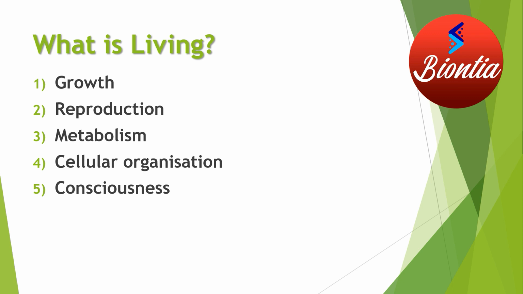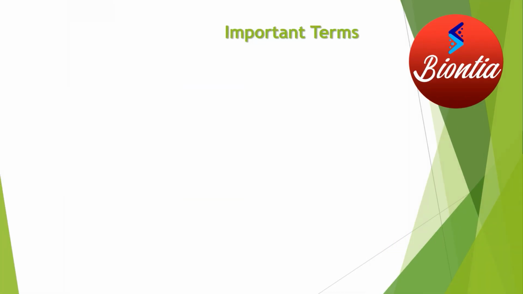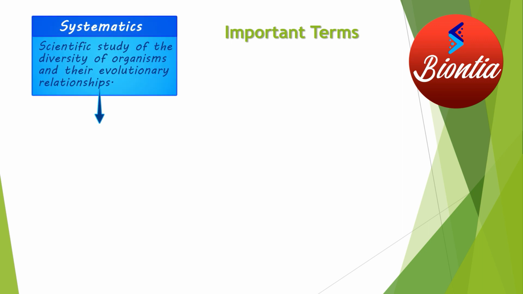Let's see some terminology that will be used in this chapter or later on. To understand these terms, it is very important, and I will give you some examples. The first one is systematics. Systematics is the scientific study of biological diversity and its evolutionary history.